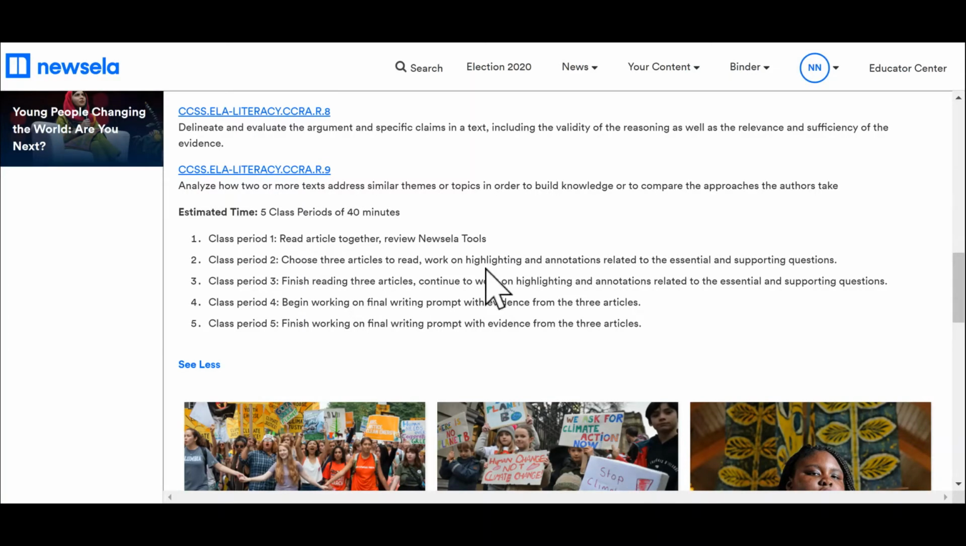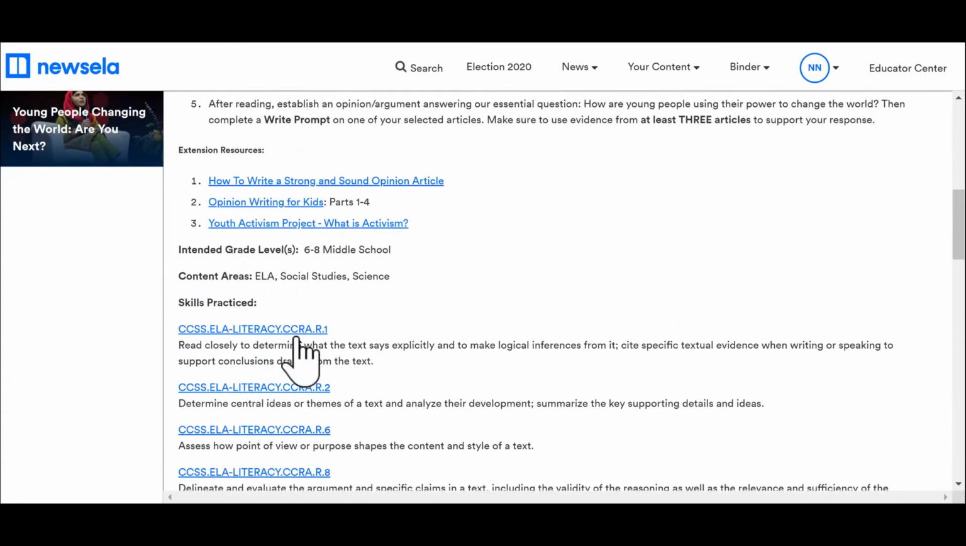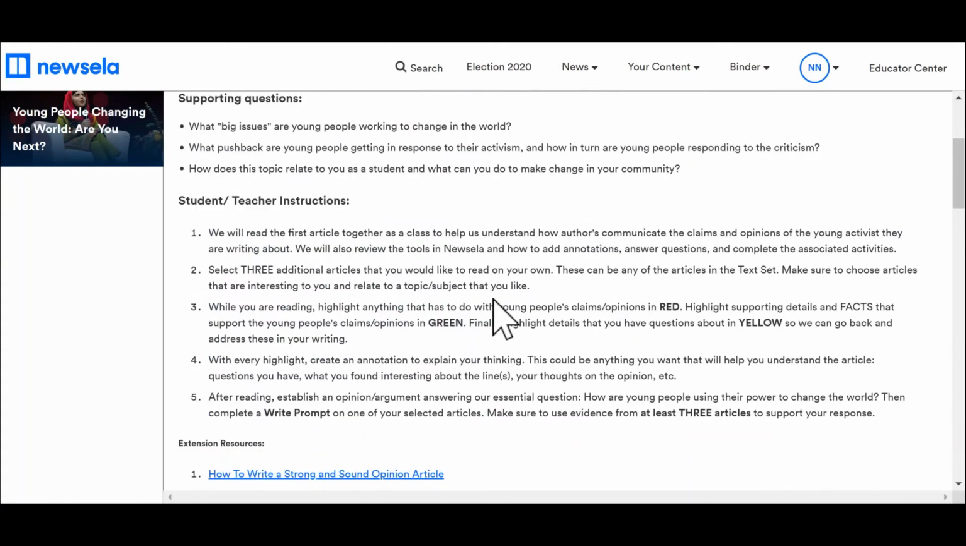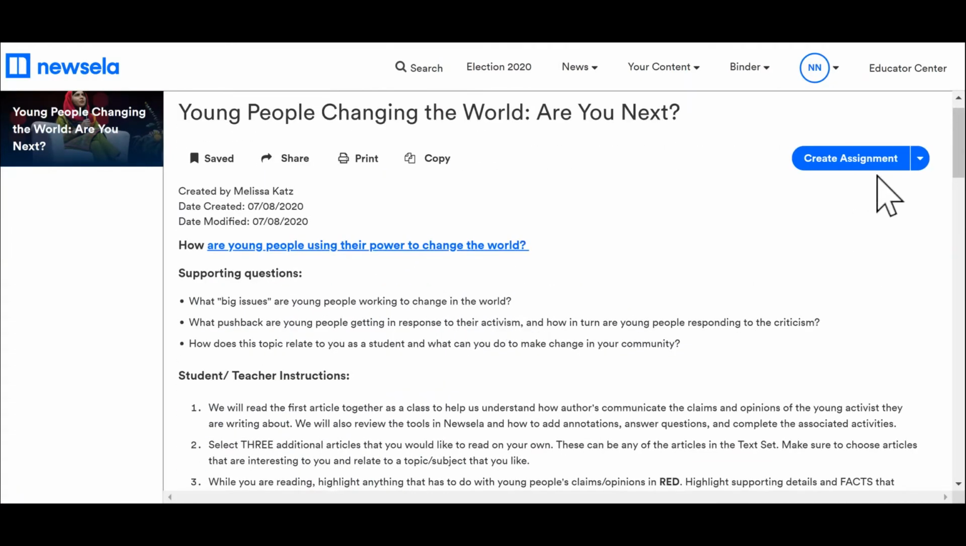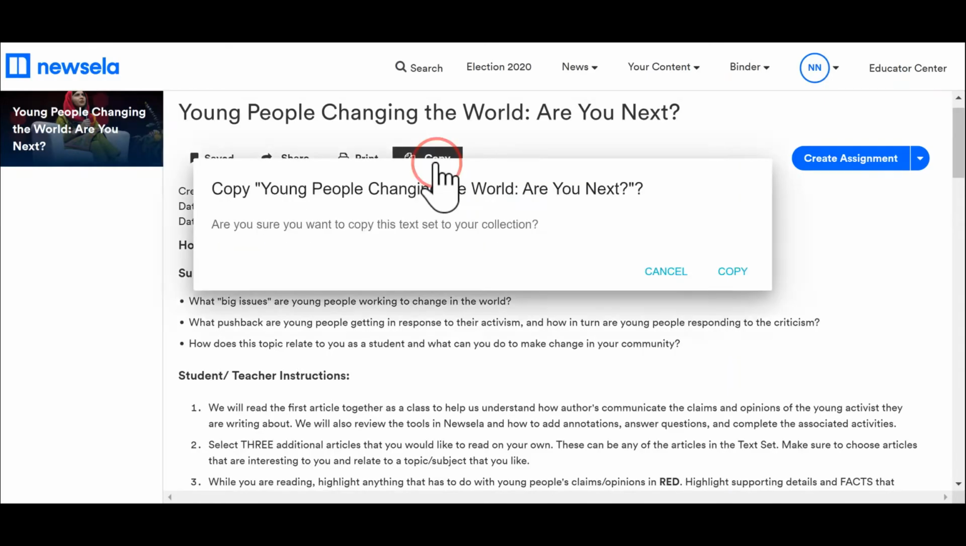And then the second class period onward is very much student-led, which would be a little bit more of that personalized learning style. So let's say, for example, they finish all of these, next 4 in 2 days, then you'd go ahead and send them to those extension resources, which is super cool. So if you wanted to edit these instructions, you would create the assignment. But if you want to keep this, you can just copy it.